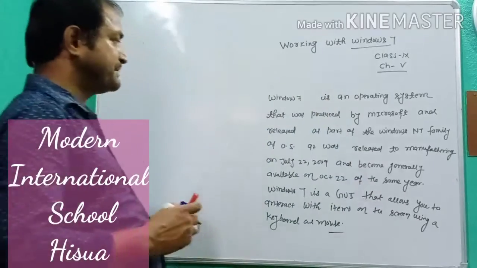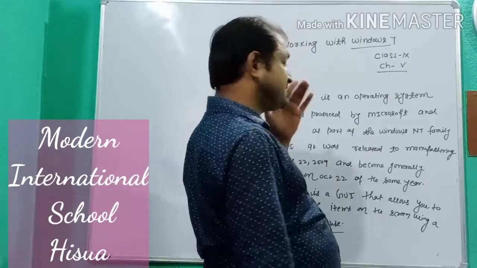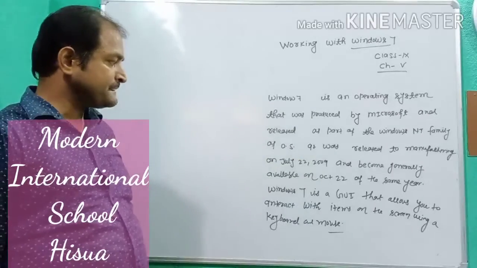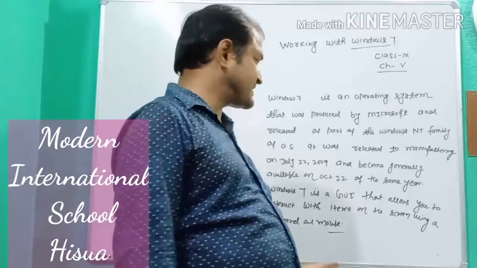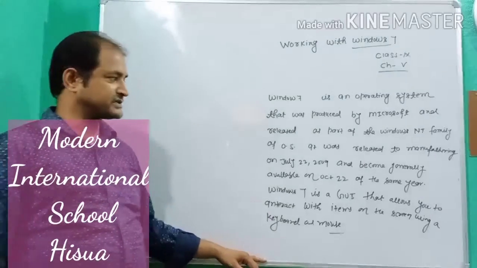This is Windows 7. This is the introduction part. Windows 7 is an operating system released on October 22, 2009. It is a GUI operating system that allows the user to interact with the screen using a keyboard and mouse. This is Windows 7.